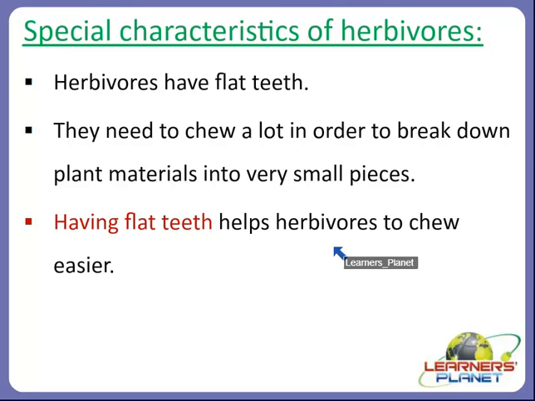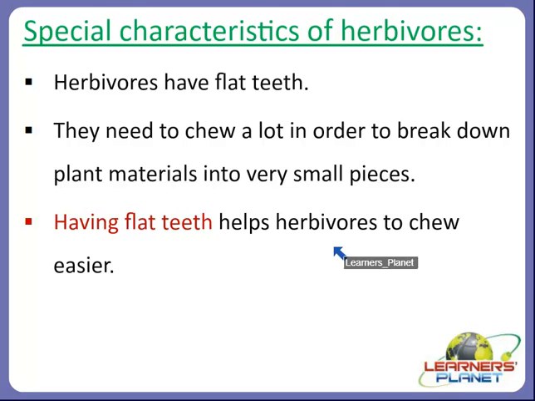So that is why it is also said that seeds are a very good source for animals like herbivores, right? Because seeds are often packed with energy-rich nutrients, as we discussed that seed leaves or the cotyledons store food for the baby plant, right? So if it can provide so much energy to the baby plant that it can germinate into a new plant, you can think how much energy it can give to animals like herbivores, right? So seeds contain energy-rich nutrients like starch, but other parts of the plants like stems and leaves do